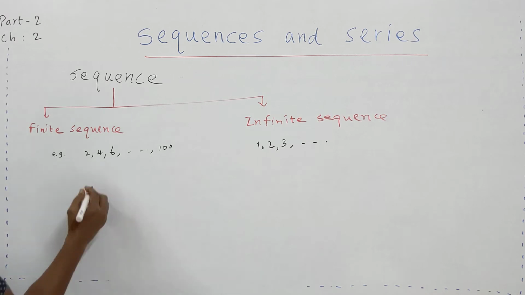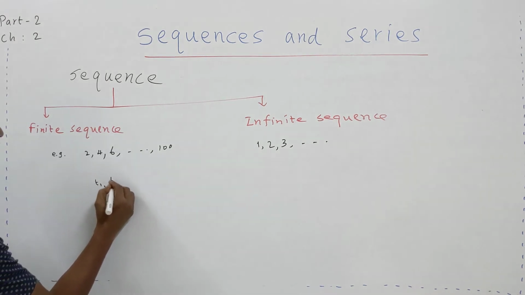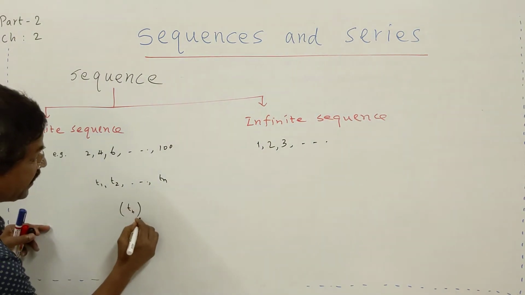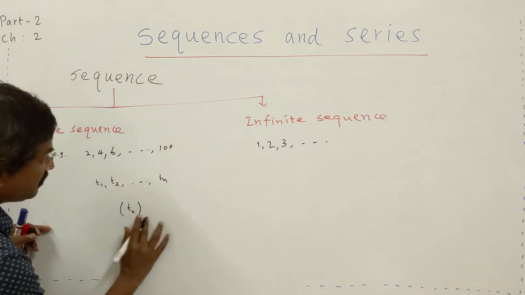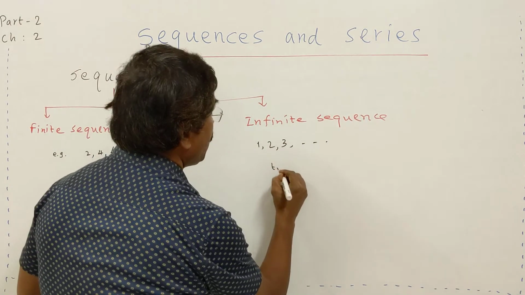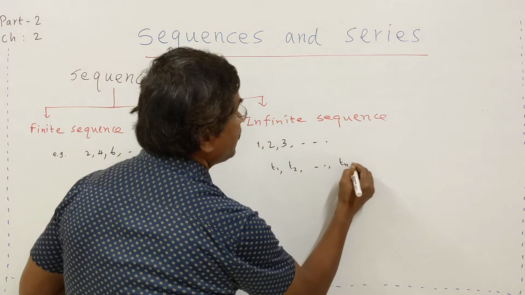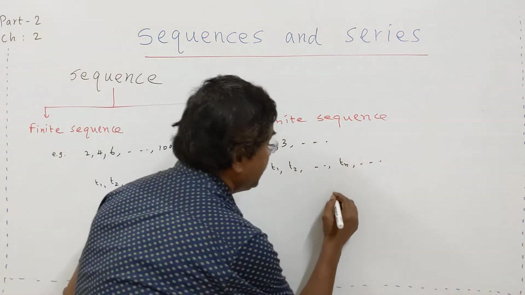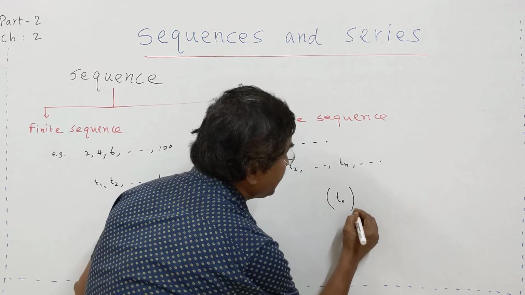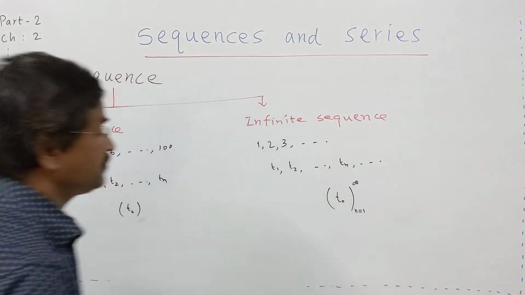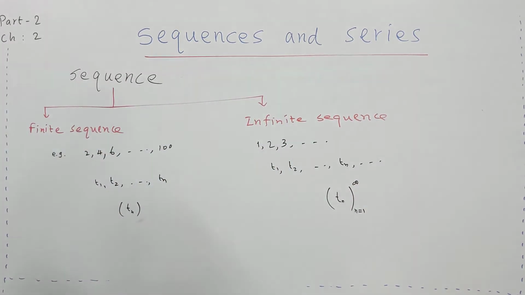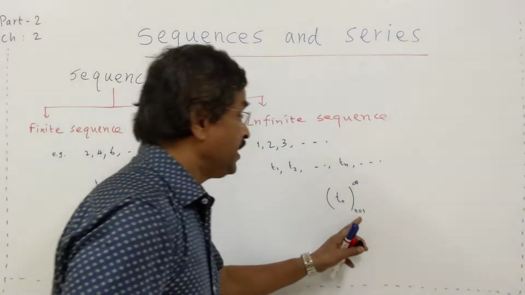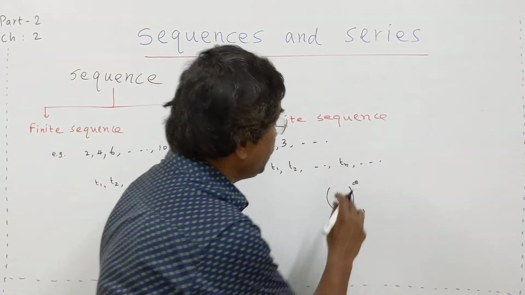So here the sequence will be T1, T2, etc. up to Tn. Then we can write this in this manner, Tn, where T1, T2, etc. Tn. In an infinite sequence, afterwards also you have to put dots, because it is not coming to an end. In this case we write Tn, n equal to 1 to infinity. Here in the finite case n varies from 1 to n, but here n varies from 1 to infinity. This symbol is infinity.